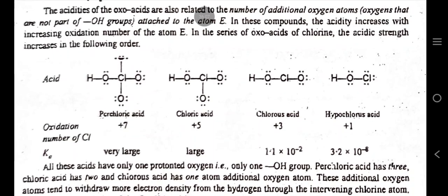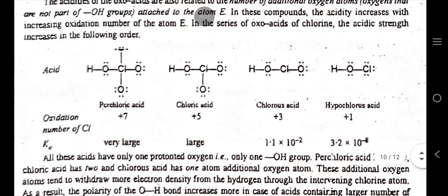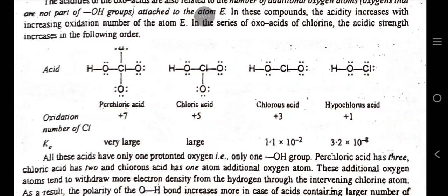The acidities of the oxoacids are also related to the number of additional oxygen atoms, oxygens that are not part of OH groups, attached to the atom E. In these compounds, the acidity increases with increasing oxidation number of the atom E. In the series of oxoacids of chlorine, the acidic strength increases in the following order.